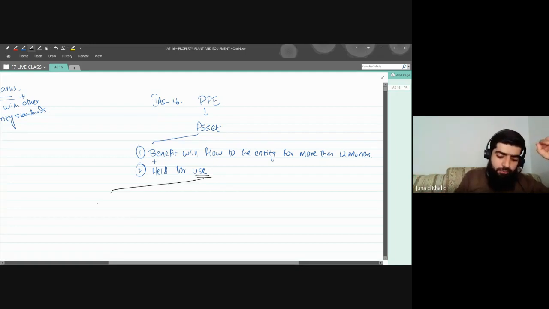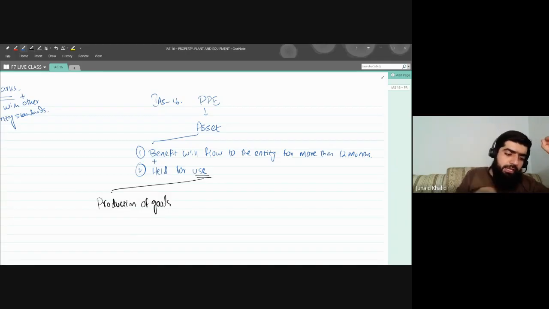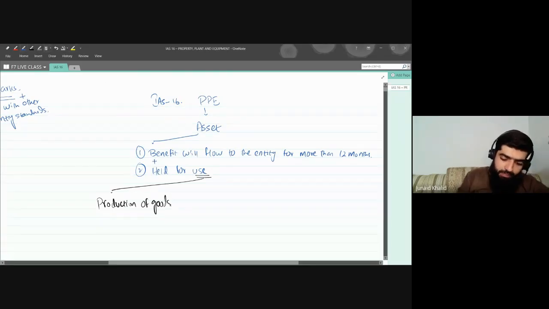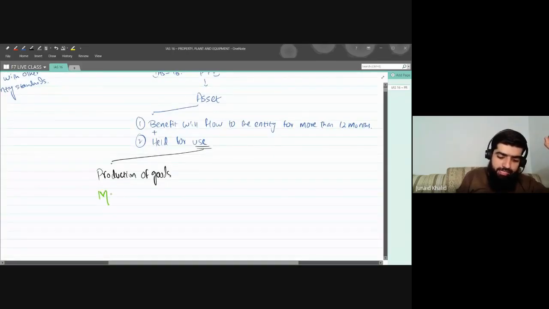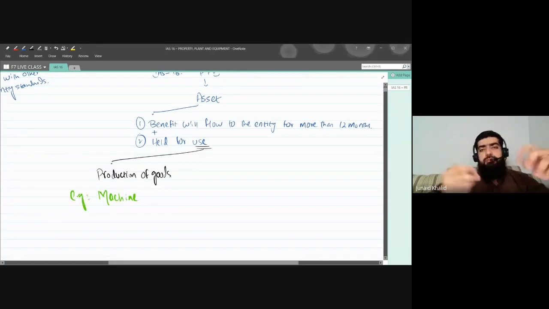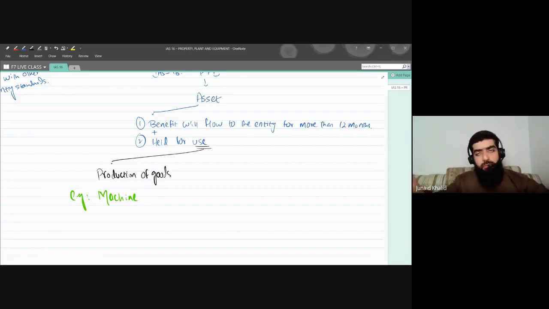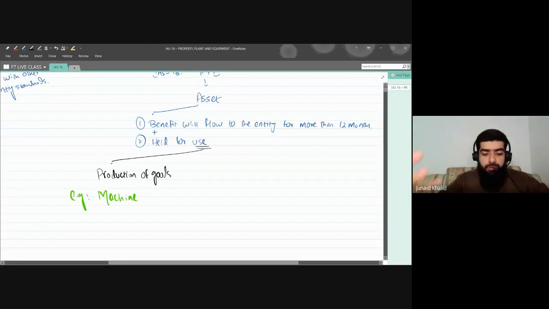Number one, the first way that you can use an asset is in the production of goods. Let's take an example for this one. If you have an asset, for example a machine, you are using that machine for production. For example, I bought a machine and this will give me a benefit of more than 12 months, and I'm manufacturing that pen, that marker. It means that machine is being used for the production of goods.